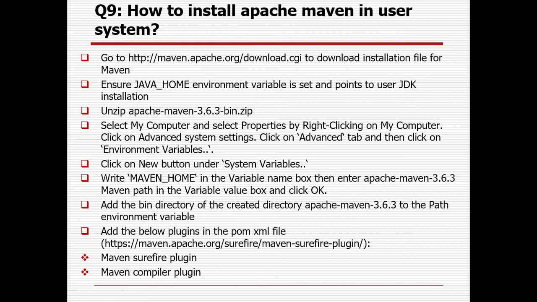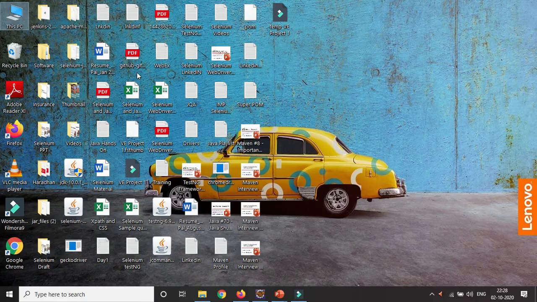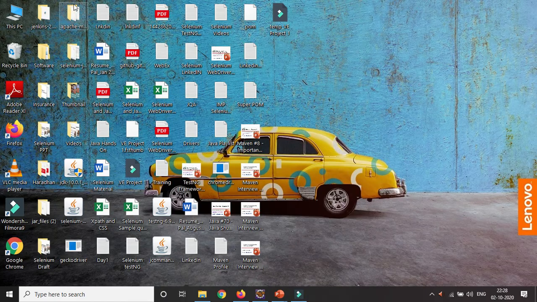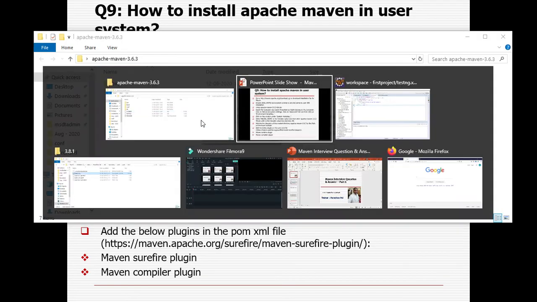How to install Apache Maven on your system? First you need to go to that particular URL, maven.apache.org download.cgi, to download the installation file of Maven. Here I have already installed my Apache Maven in that particular folder.